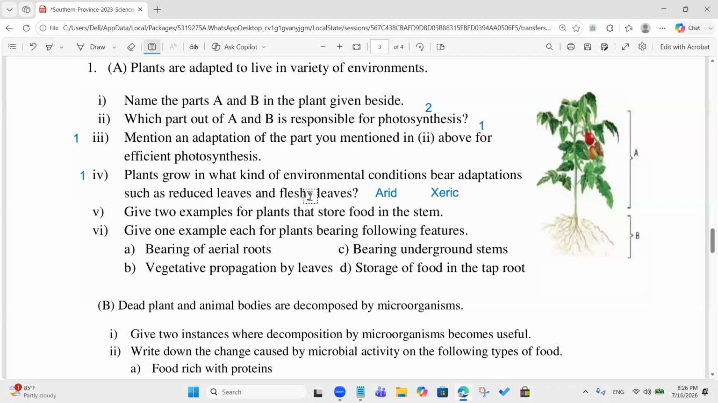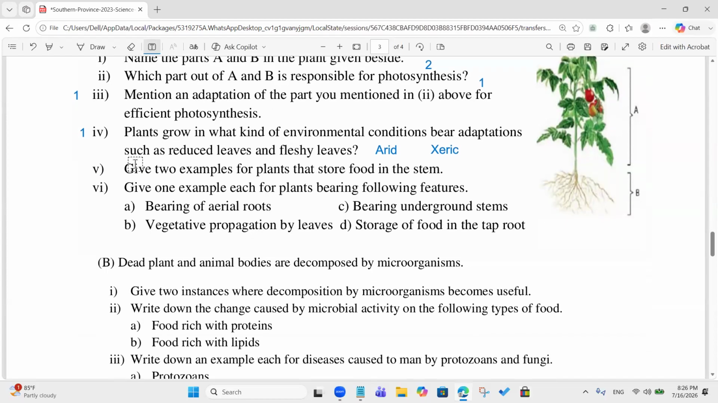This type of leaves. What are the names of the plants that we can take as an example for this? Aloe vera. Yeah, fleshy leaves. Reduced number of leaves, right? Okay. One mark. Correct. Cactus. Okay.